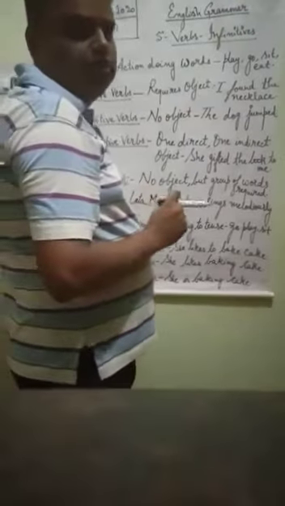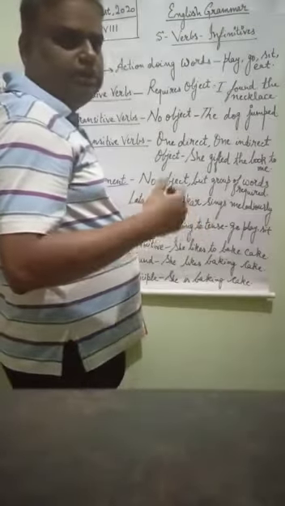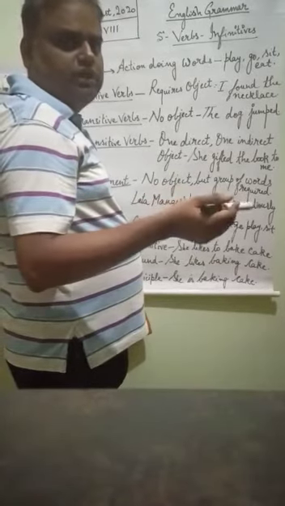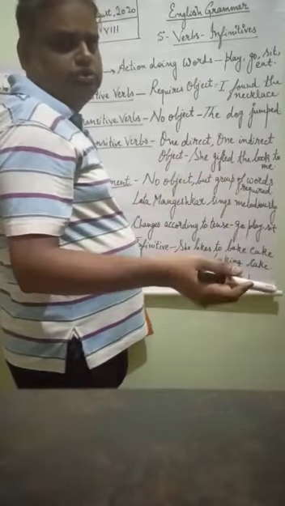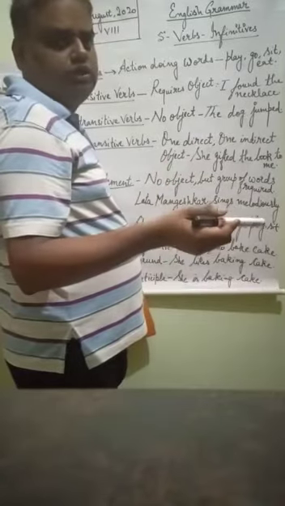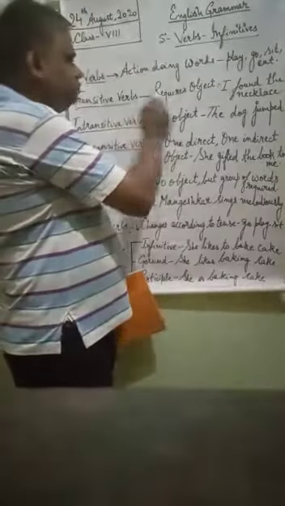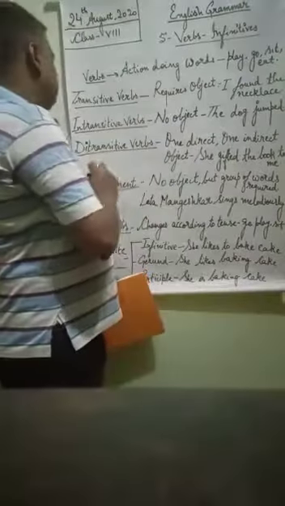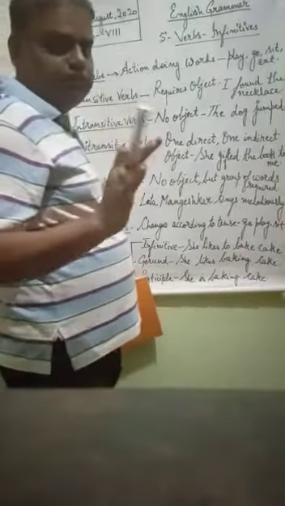It requires an object. My father gave me a watch. So what did my father give me? Watch. This is also a transitive verb. So wherever an object is mentioned, that is called a transitive verb. We all know it; we have studied it.